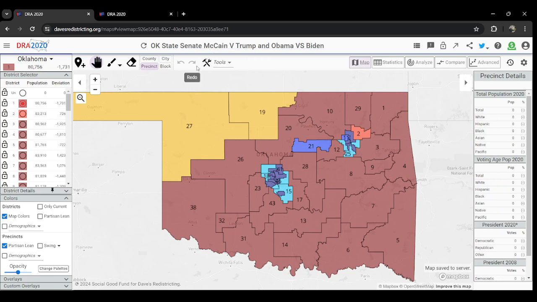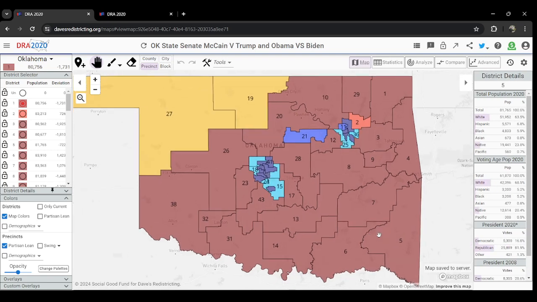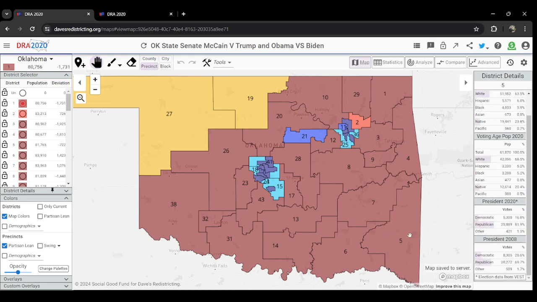As you can see here, we're starting with the state Senate, and allow me to explain what some of these colors mean. In the dark red, we have a lot of these rural areas, and these are districts where the Democratic raw vote turnout fell, while the Republican raw vote turnout increased. We have District 5 here down in deep southeast Oklahoma, and in 2008, McCain received 20,272 votes, whereas Trump in 2020 received 25,889 votes, and then Obama in 2008 received 8,305 votes, with Joe Biden receiving 5,300 votes.